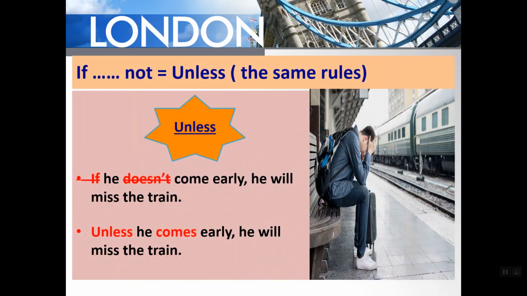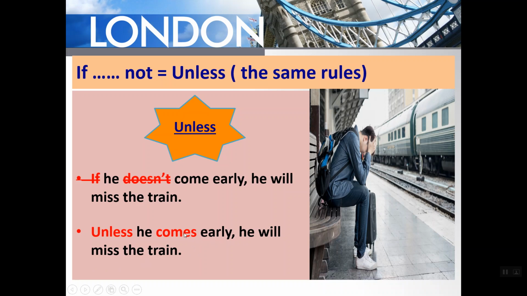Okay, so there is something else, which is "unless". Unless, guys, is equal to "if" plus "not", negative "if". I mean here, if he doesn't come early, he will miss the train. So can I use "unless" here, teacher? Yes, sure, because we have "if" and we have "not". So drop "if", drop "does not", and use "unless" instead. But watch out, we have "he" here, and the verb should be in the singular. So unless he comes early, he will miss the train.